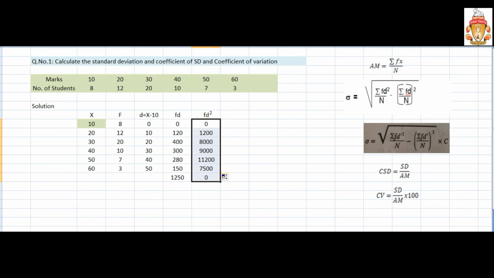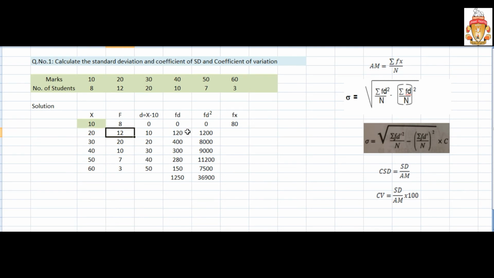So how to find the FD? In this way, D into FD, you will get this one. So we got all the things. Before going to the next one, lastly you have to find Fx. Fx is required for the mean purpose. 10 into 8, remember 10 into this 8. How much? 10 into 8, 80.